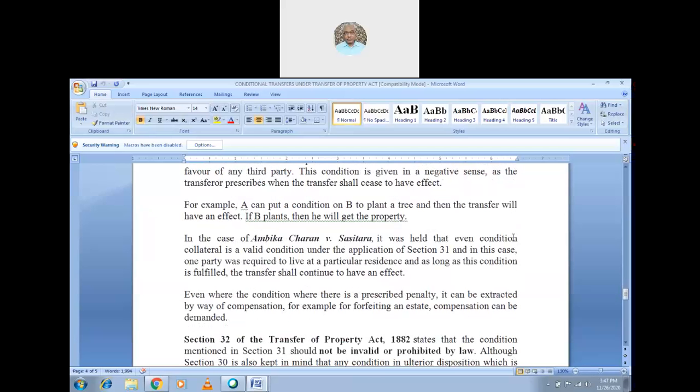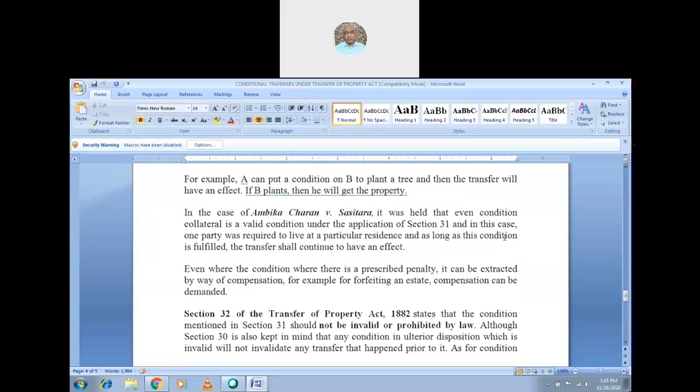Let us see one example on section 31. A puts a condition on B to plant a tree, then the transfer will have effect. If B plants the tree, then only will the transfer have effect, and B will get the property. If B plants as per the agreed terms and conditions, of course B will get the property, his own share. But if he does not do it himself, then the growth would be less. Then you will be relieved from the burden.